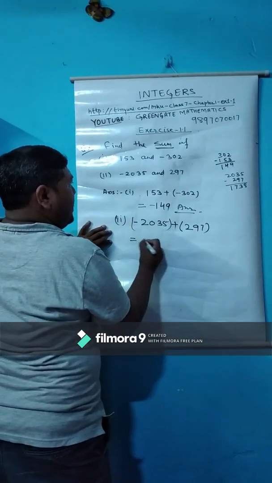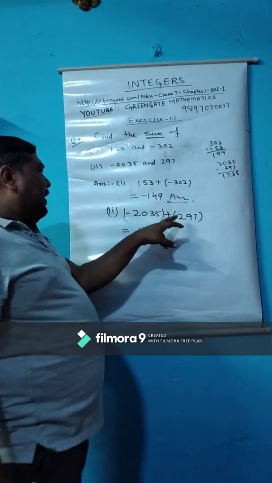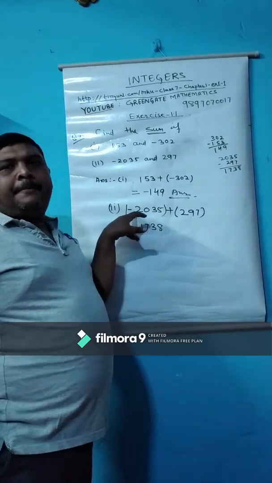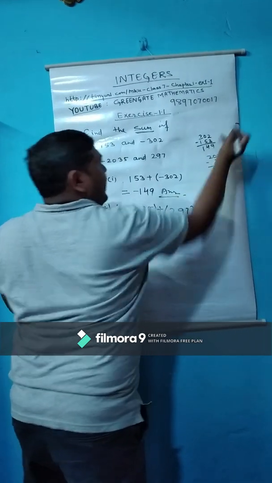Children, this one is 1738, and the greater one is negative, so we have to put a negative sign.